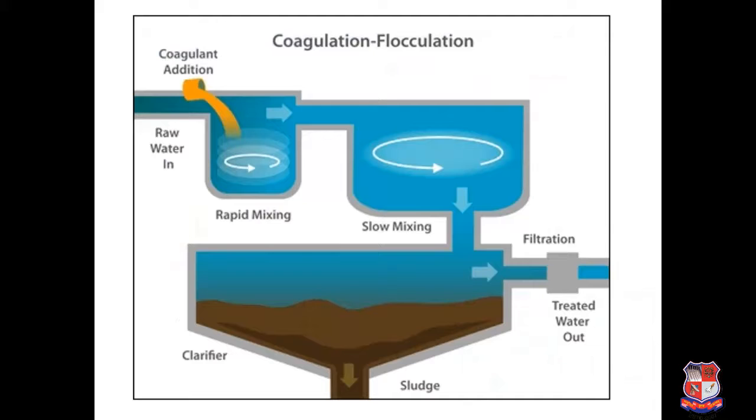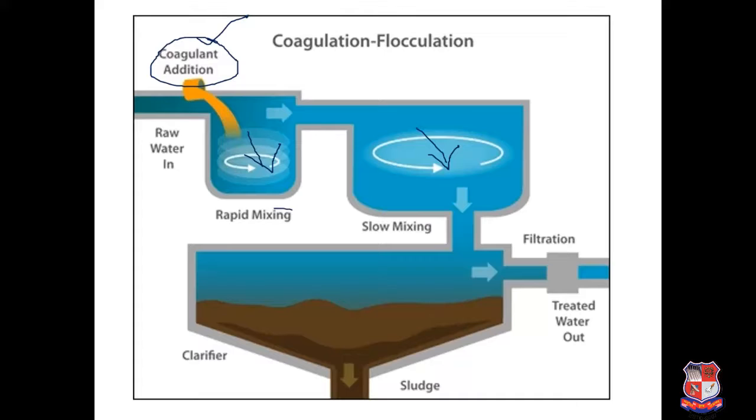Here this is the whole process of coagulation flocculation. So coagulant is added in a definite proportion. How much coagulant is to be added, you can find through the jar test that you have learned in your practical part. So rapid mixing is done, and generally it is done at the speed of 200 to 250 rpm. Here slow mixing is done.